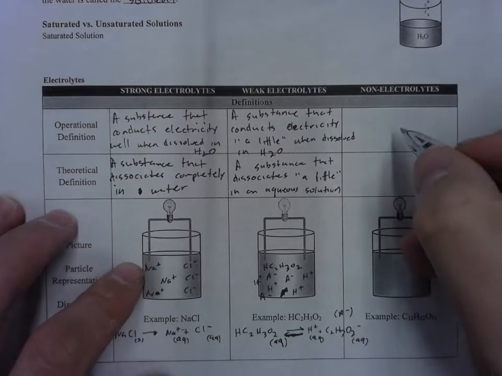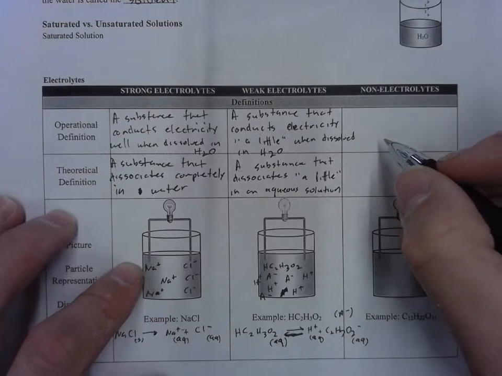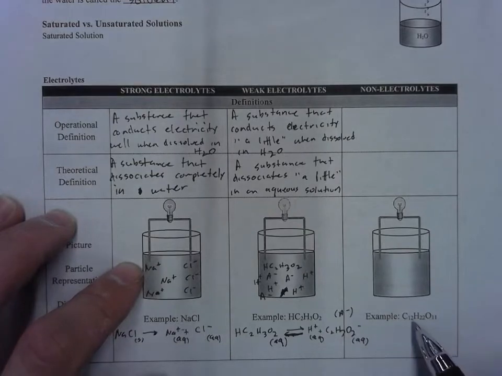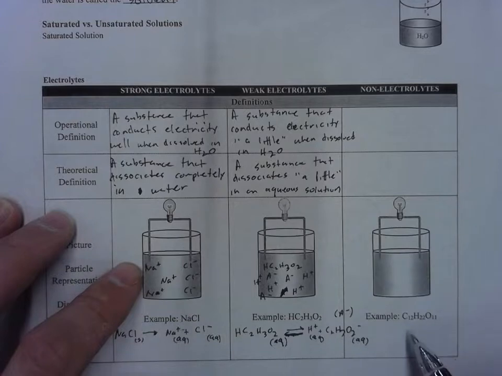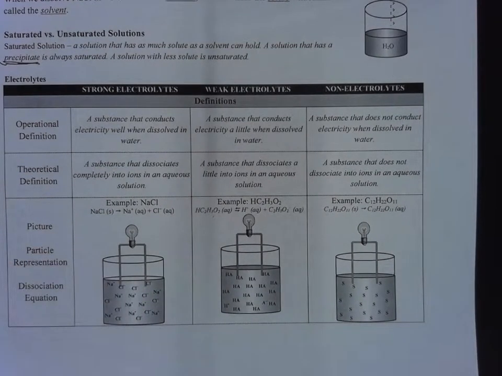Well, we can guess then what a non-electrolyte is. A substance that does not conduct electricity when dissolved in water and does not dissociate. An example would be, looks like some type of a sugar here, C12H22O11. I forget if that's sucrose or glucose or dextrose, but let's go ahead and we'll write that. I'm just going to put this here, and then I'll put it up on the screen for you because my handwriting was so bad. A substance that does not conduct electricity when dissolved in water, and a substance that does not dissociate into ions in an aqueous solution.